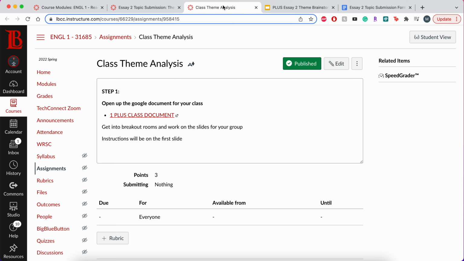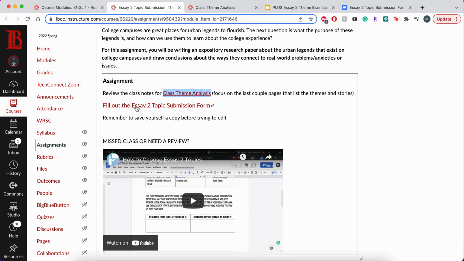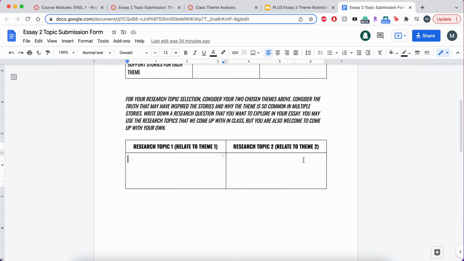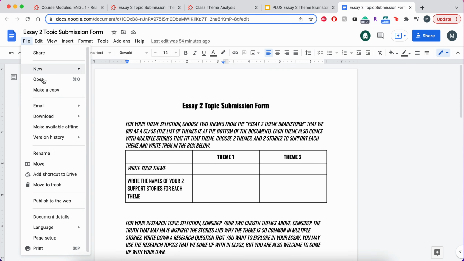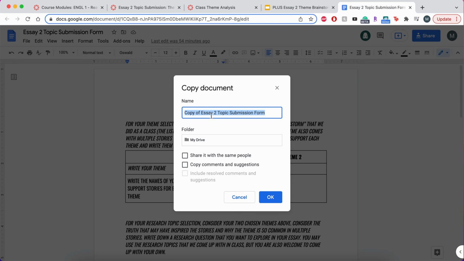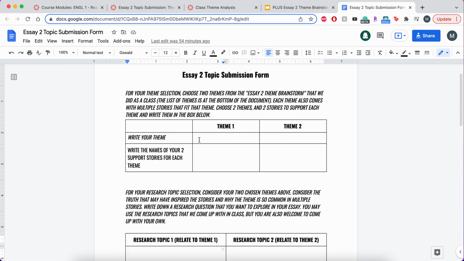Next, if you go back to the Essay 2 topic submission, this is the Essay 2 topic submission form. If you open this up, it's going to look like this. The first thing you're going to do is save yourself a copy. You're going to go to make a copy, save it just like you do with anything else. And then you're going to choose your two themes.